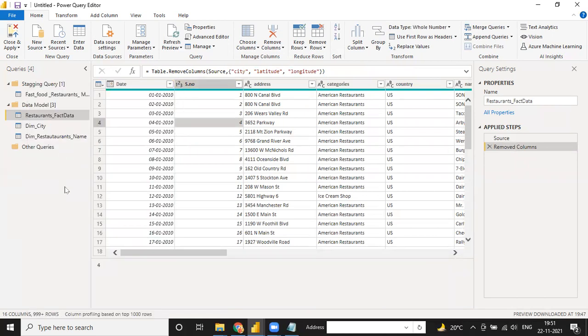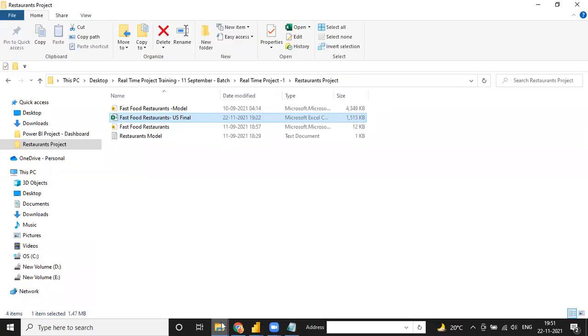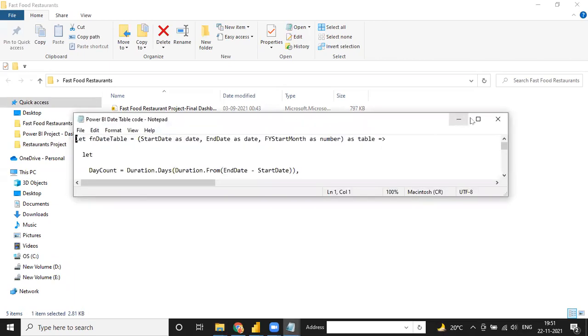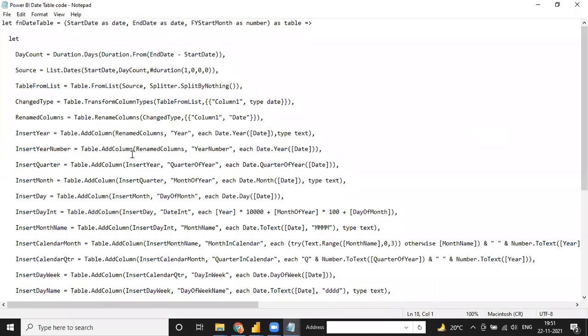For every date table, what we do is we have written one query. Let me open the Power BI date table code. See, for this date table we have written one query in the background, and when we create any date table, we just copy and paste this function into Power BI, and our date parameter will be ready.